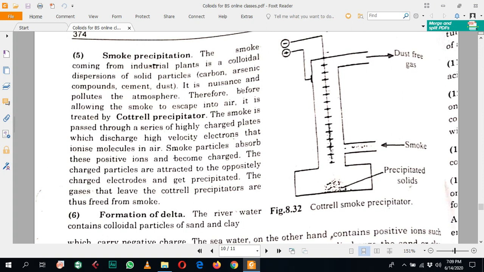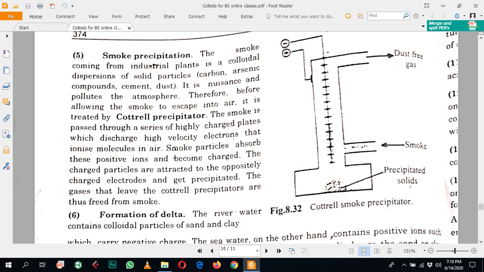And so these colloidal particles also become charged, and these charged particles are then attracted towards their opposite electrodes. So in this way, the smoke particles or impure air become pure by the deposition of the colloidal particles on the different electrodes, and dust-free air is recycled or exhausted to the environment.